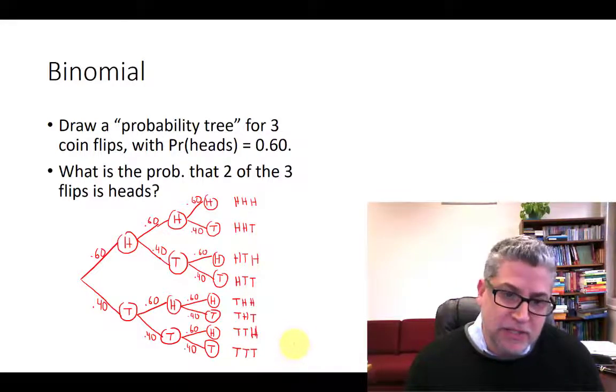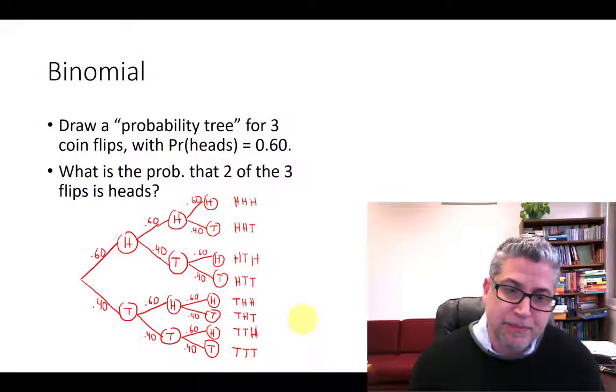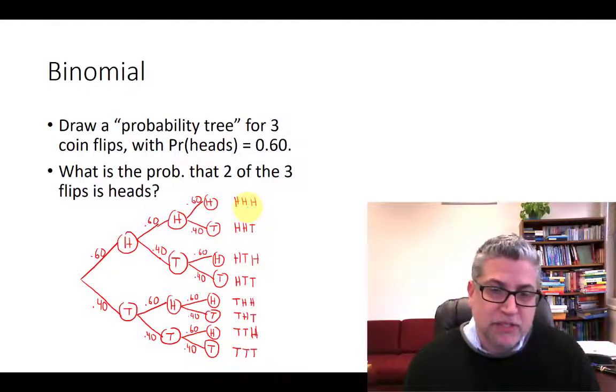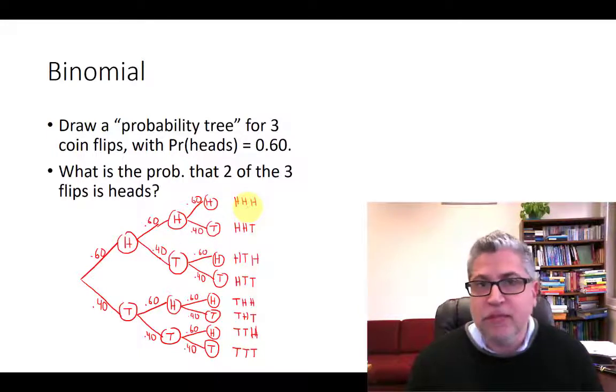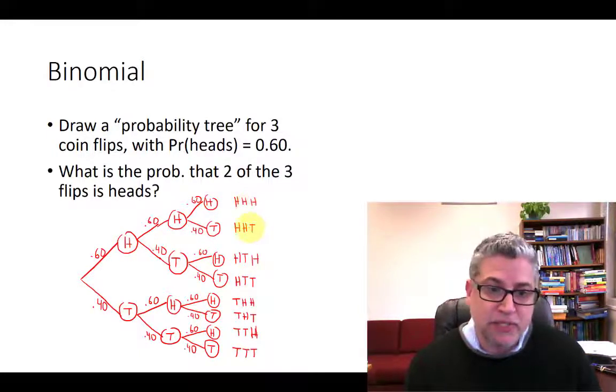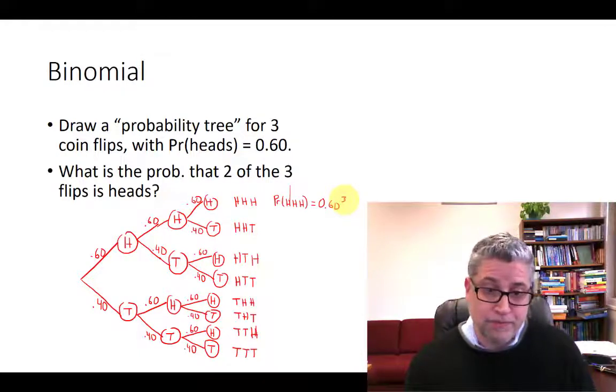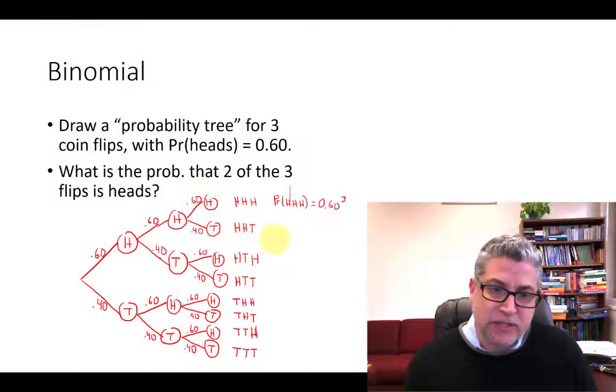What are the probabilities that each one of these things had happened? Well, let's start with this top case. The probability of 3 heads. Well, each coin had the probability of coming up heads 60%. So the probability of 3 heads would then be 60% times 60% times 60%. So let's write that down. The probability of heads, heads, heads is 0.60 times 0.60 times 0.60. That's 0.60 cubed.